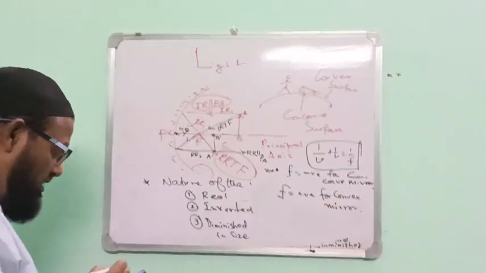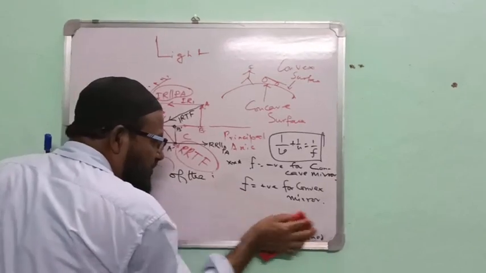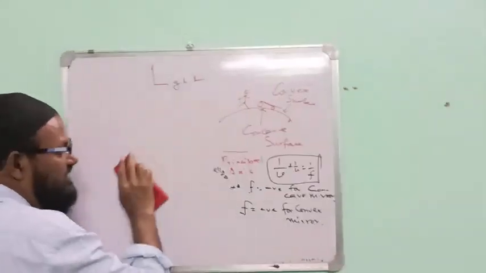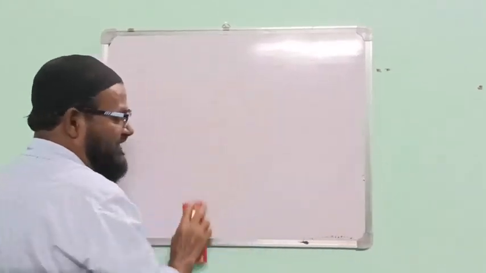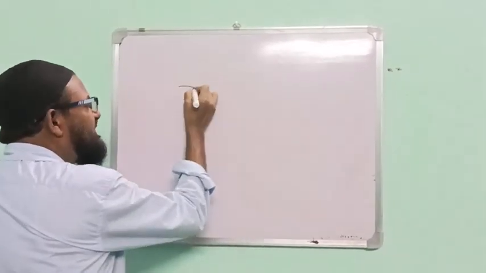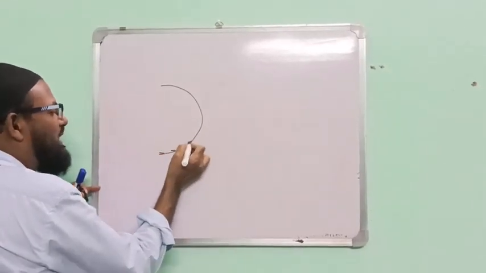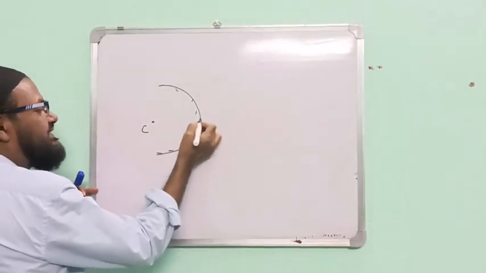Please, now I am going to draw the image in case of convex mirror. Please see here. What is the convex mirror rule? This is the back surface. Here consider the C. This is the pole.